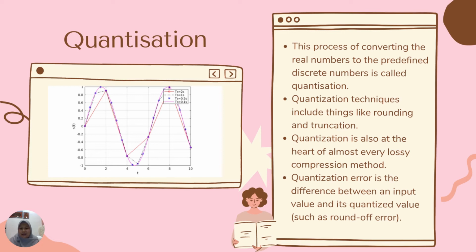Quantization is also at the heart of almost every lossy compression method. Quantization error is the difference between an input value and its quantized value. A quantizer is a device or computational function that conducts quantization. A quantizer is something like an analog to digital converter. The image on the left side is an example of quantization.